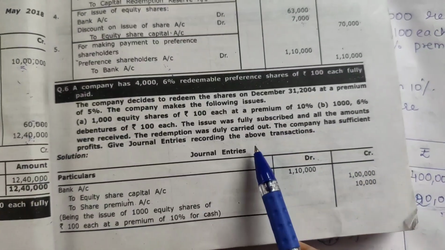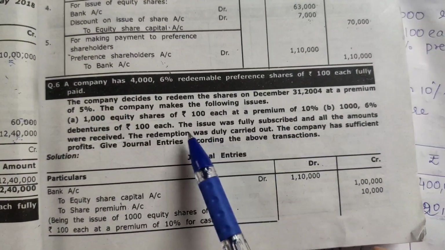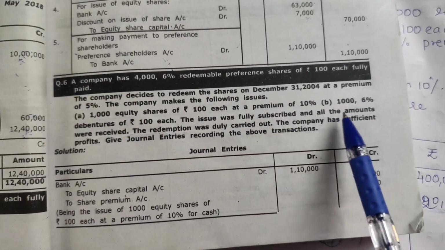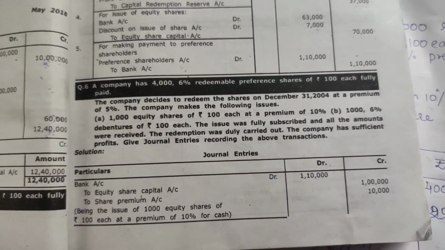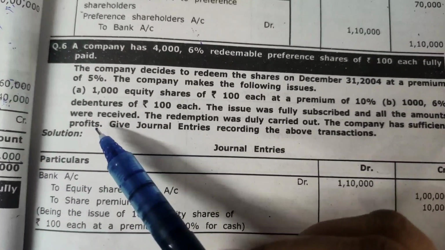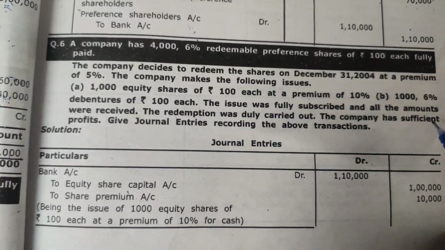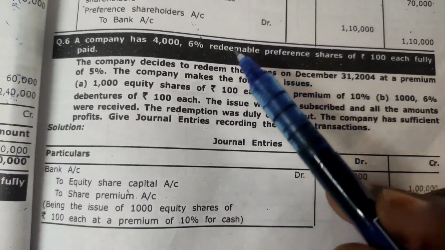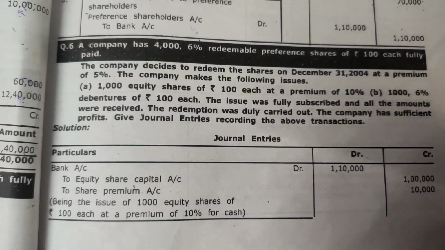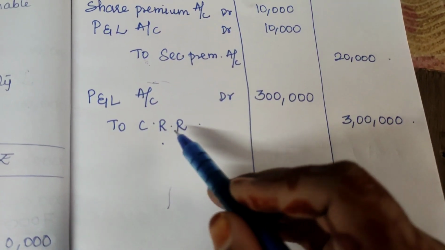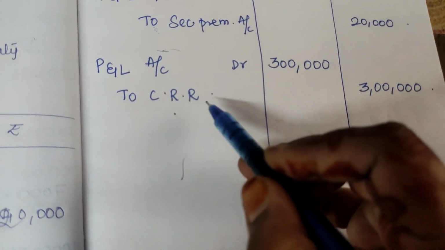We need to check whether any kind of general reserve or anything is given. As the company has sufficient profit, it means the company has sufficient profit to redeem the share. So we are going to take it from the profit and loss account. Profit and loss account to capital redemption reserve.